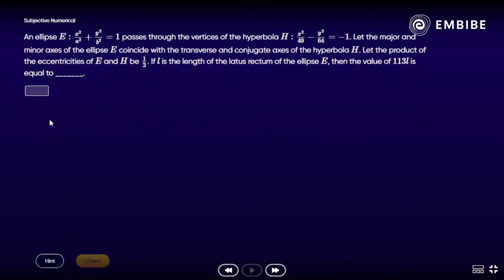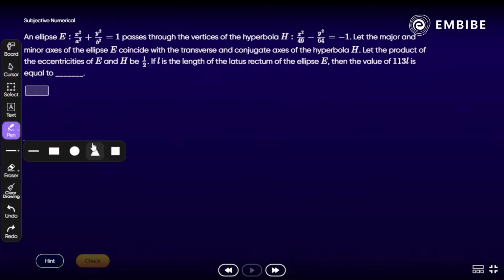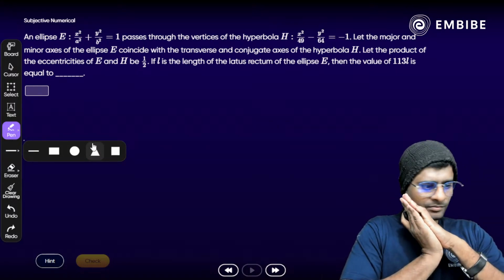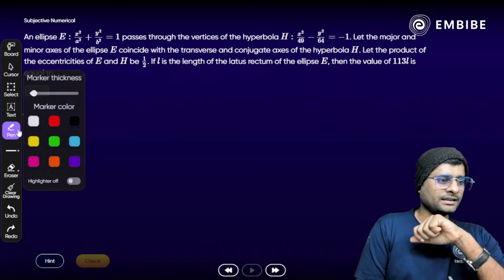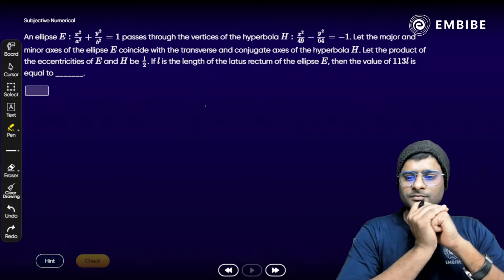Anyone know that? Any idea how to find it? Yes, focus on the hyperbola. Don't get confused about the hyperbola. It is equal to -1, remember. All right. Take your time. Think about it. How to solve? Anyone? Yes. Any idea? What will be the answer? What could the answer be? Think about it, all of you. Okay.